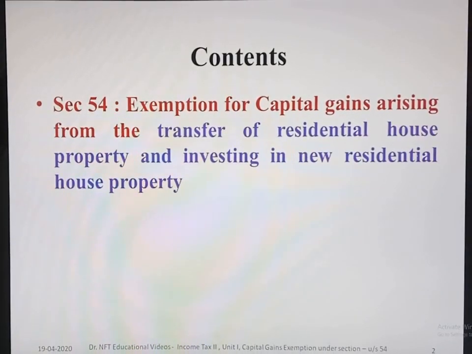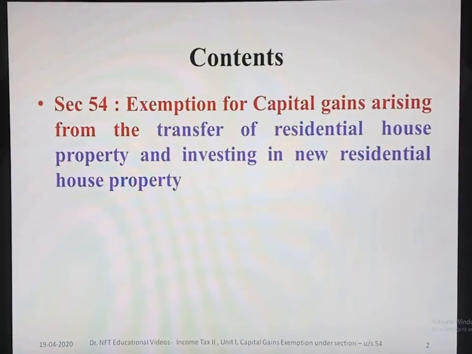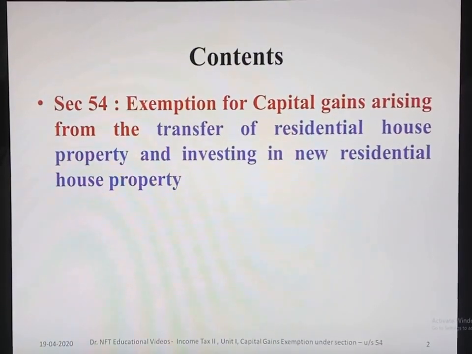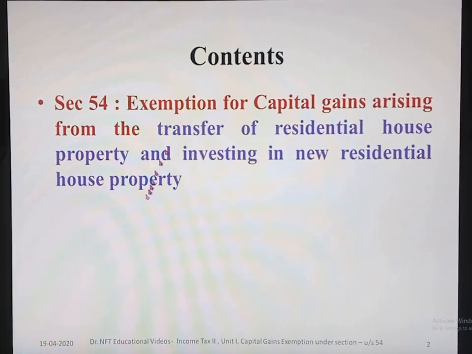The exemption under section 54 of capital gains is related to the transfer of a residential house property and investing in a new residential house property. Already you have an existing house property, that particular house property is sold and a new residential property is purchased. For that you can claim an exemption under section 54 of capital gains.